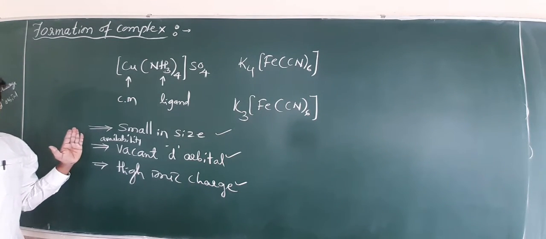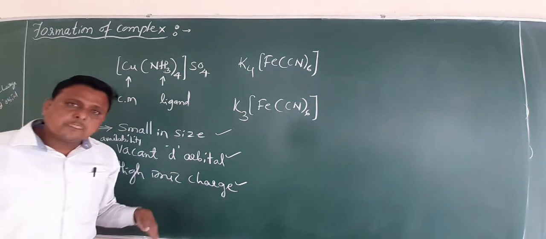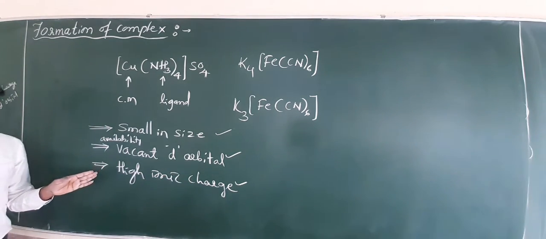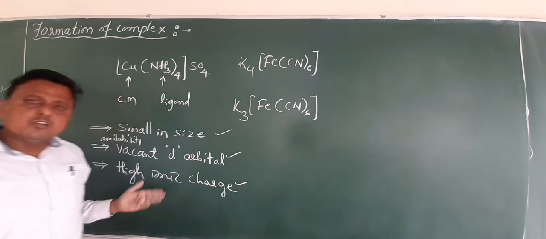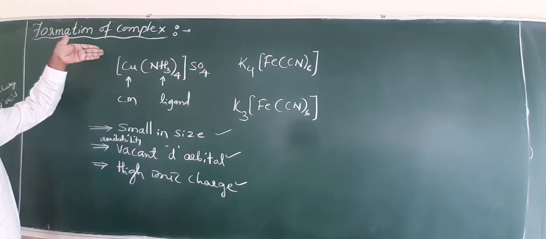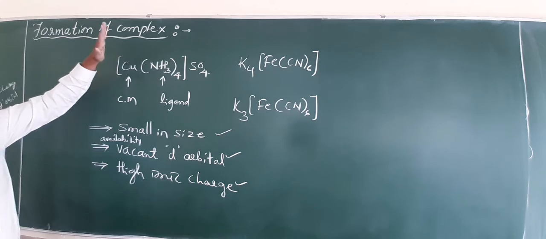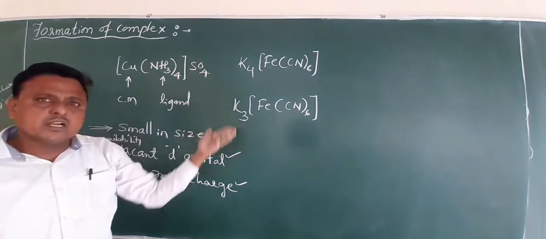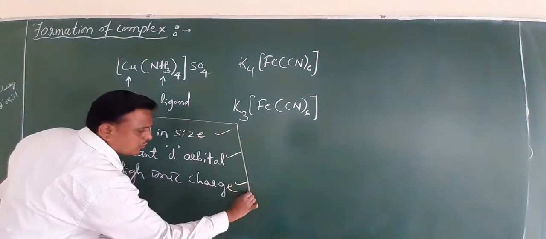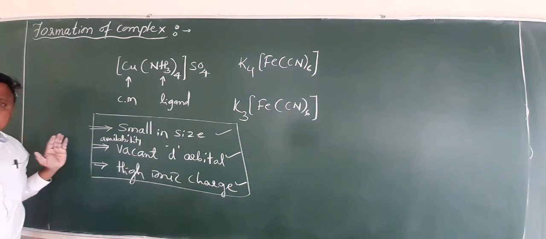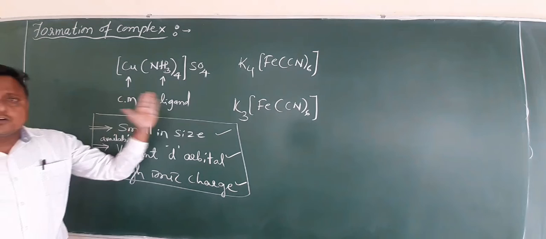Keep in mind either small size, vacant d orbitals, or high ionic charge. Among these three, if any one is an answer, you can suggest the complex. Examples: cuprammonium sulfate, ferrocyanide and ferricyanide. Yes, this is the major contribution to complex formation.